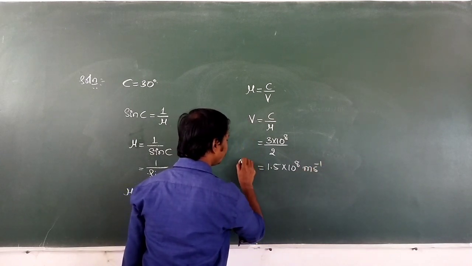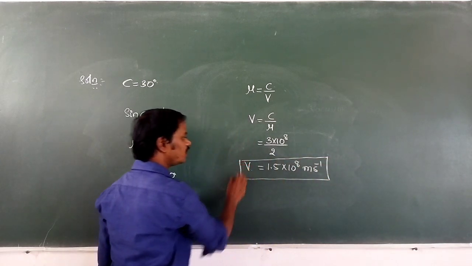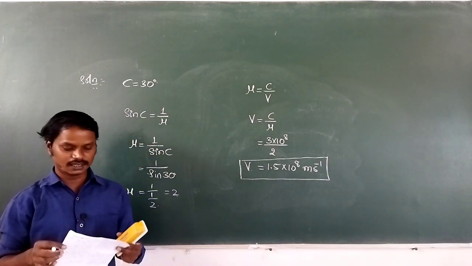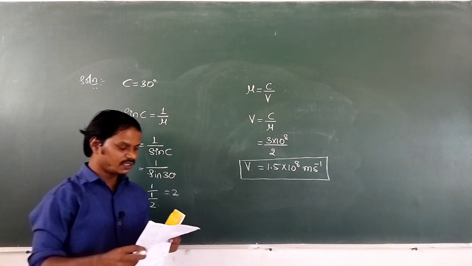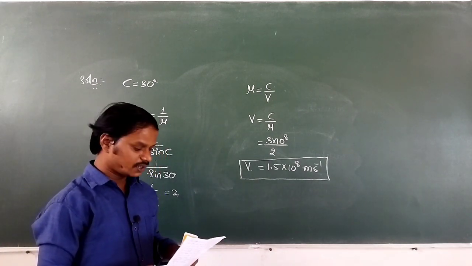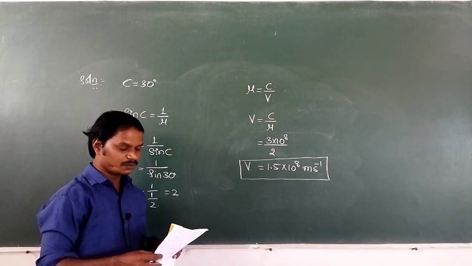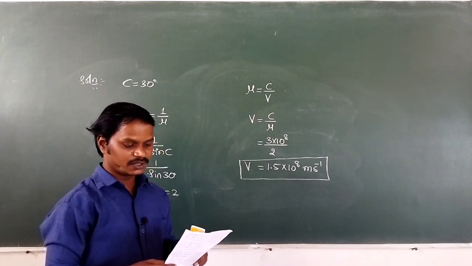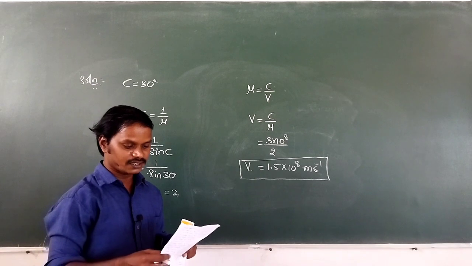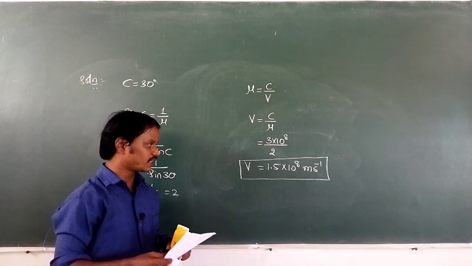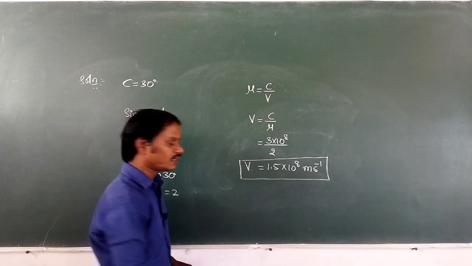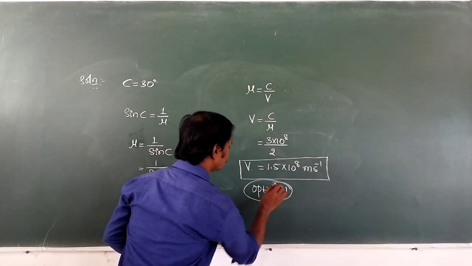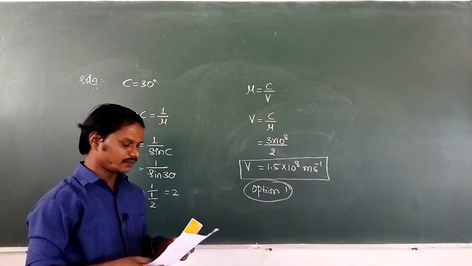The velocity of the light in the medium is 1.5 into 10 to the power of 8 meter per second. This is the answer for the given question. The options given here are: first option, 1.5 into 10 to the power of 8 meter per second; second option, 2 into 10 to the power of 8 meter per second; third option, 3 into 10 to the power of 8 meter per second; and last option, 0.75 into 10 to the power of 8 meter per second. Which is the correct answer here? Option 1 is the correct one. Hence this is the solution for the given question.